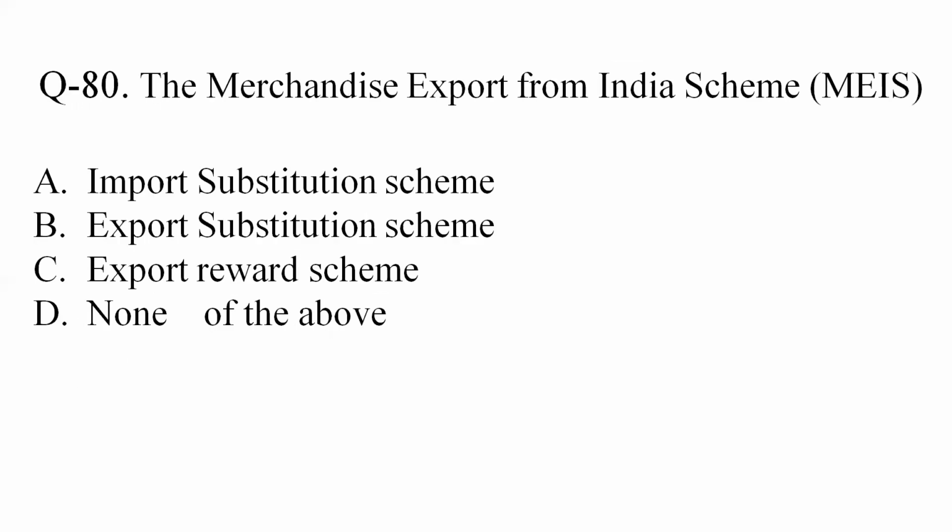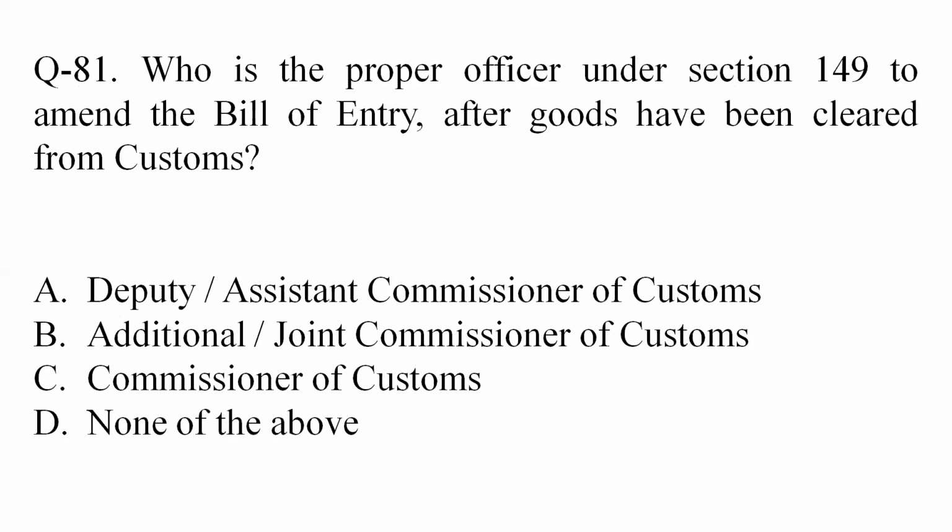Question 80. Merchandise Exports from India Scheme. What is basically the Merchandise Exports from India Scheme, the MEIS scheme? Schemes in export are of two types: duty exemption schemes and reward schemes. Since in MEIS we get scrips, MEIS is a reward scheme. So as per option 3 or option C, the correct answer is export reward scheme.